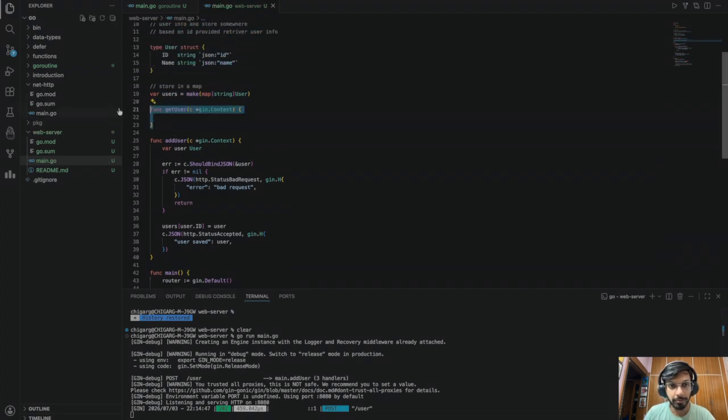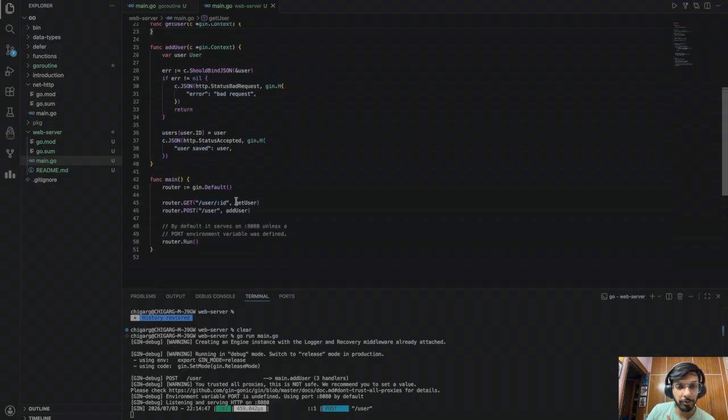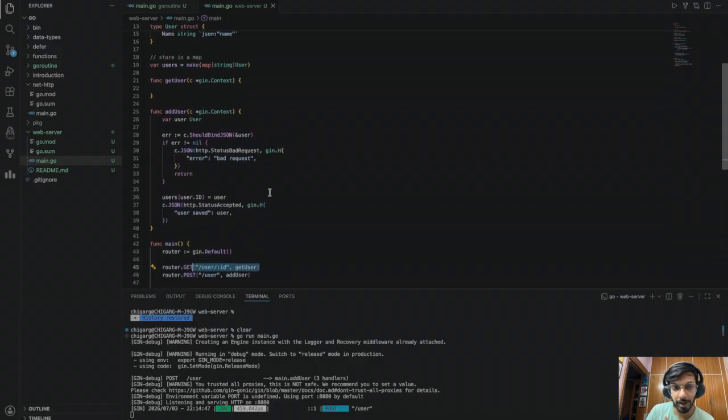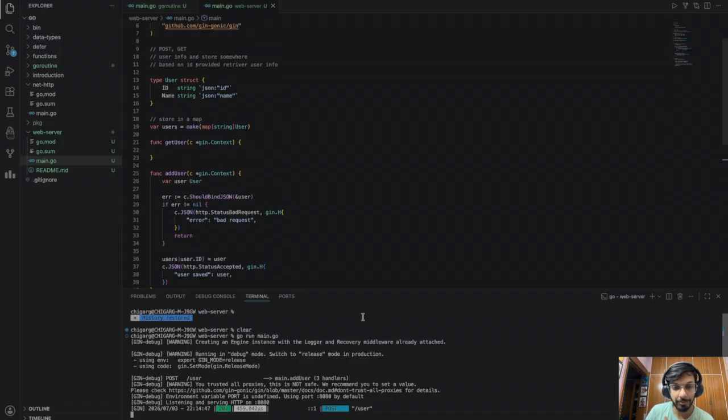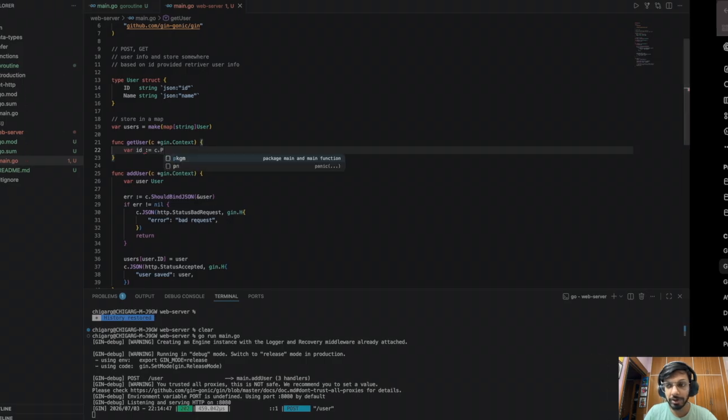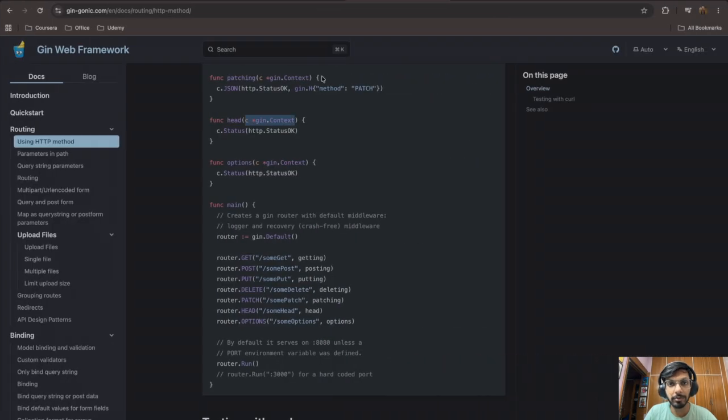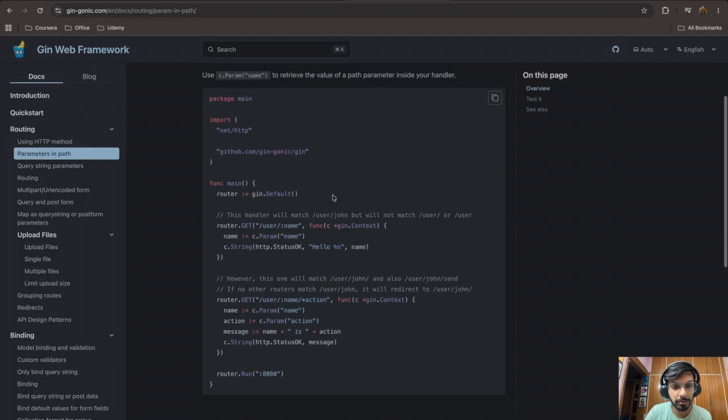All right. So over here, you know that we are going to pass in an ID. What will be the ID? The ID is a param over here. So let's say the ID is you do c dot, I think it's c dot params. Let's see. Parameters and paths.